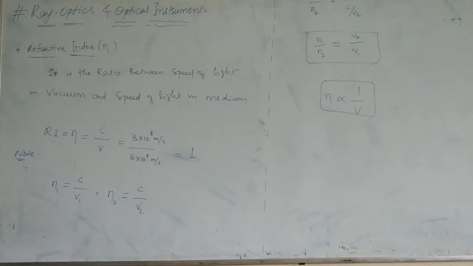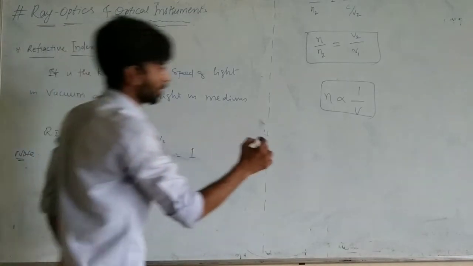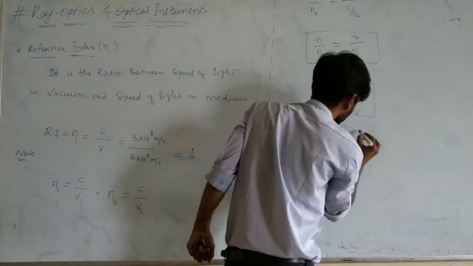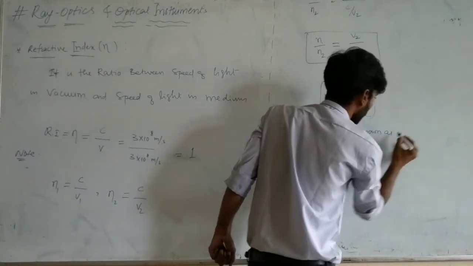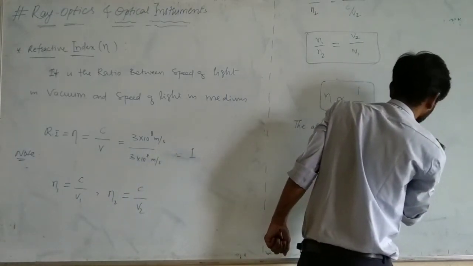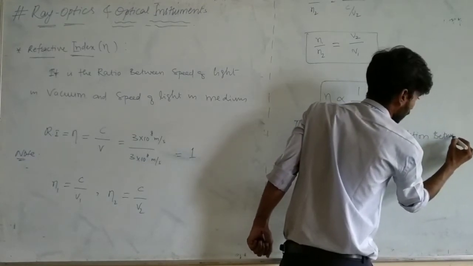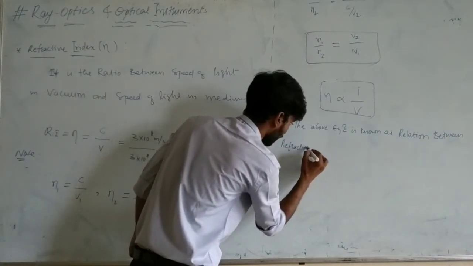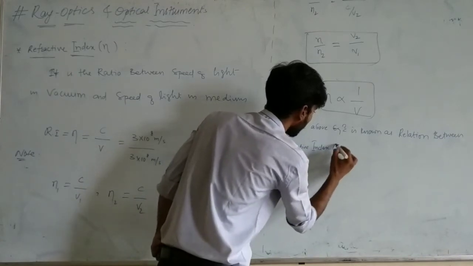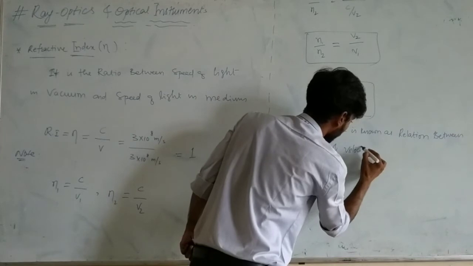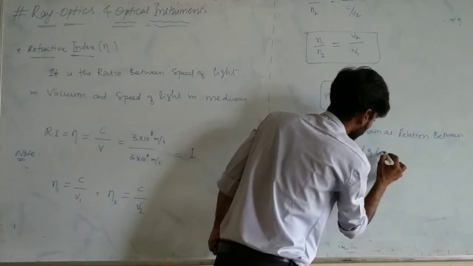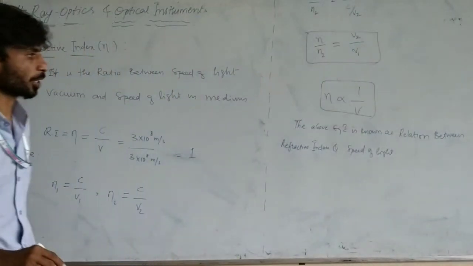So next, up to here completed. This equation is known as the relation between refractive index and velocity, or speed of light. Is there any doubt up to here?